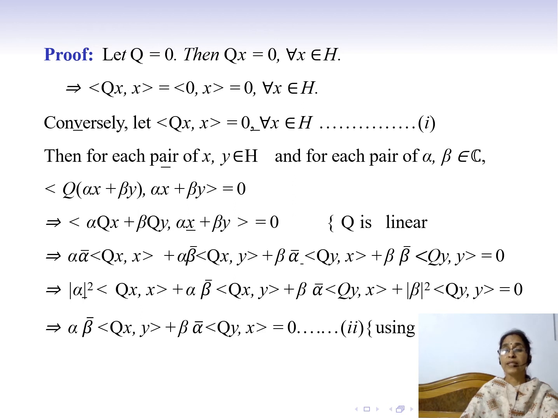Since Q is a bounded linear operator, using linearity of Q, this implies that the inner product of alpha Qx plus beta Qy and alpha x plus beta y is equal to 0.